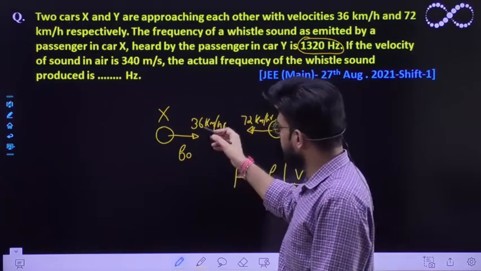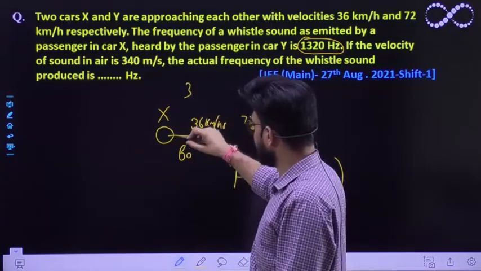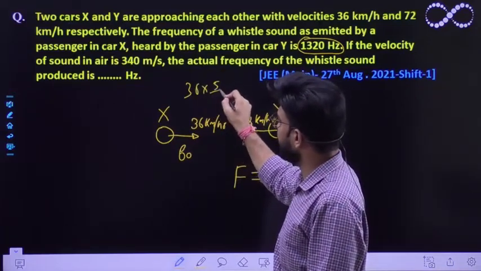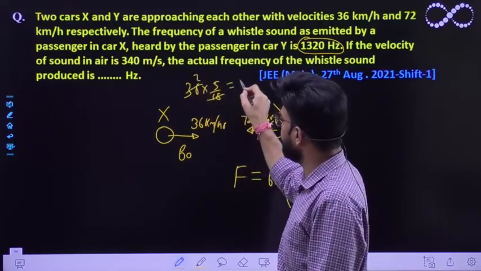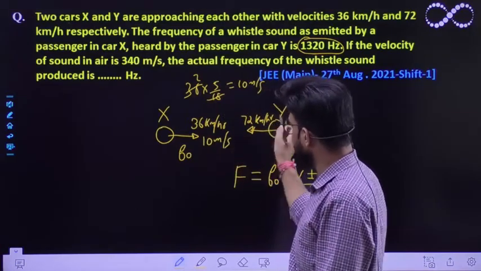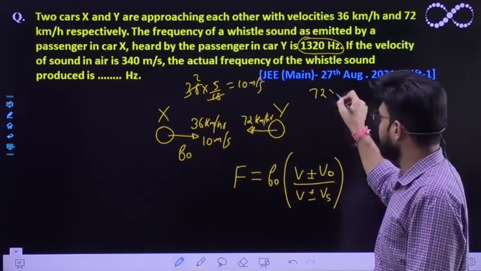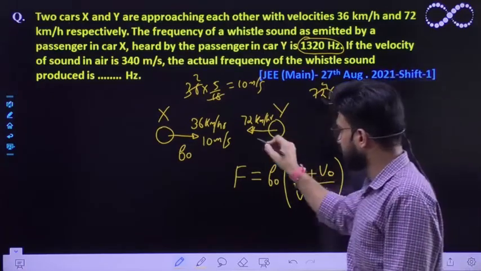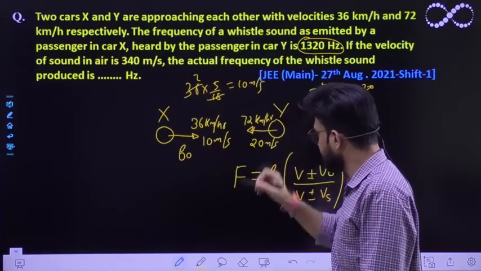We already know that we multiply by 5 by 18, so 36 km per hour gives 2 times 5, which is 10 meter per second. What about the other one? It would be 72 times 5 by 18, which is 4 times 5, so 20 meter per second.